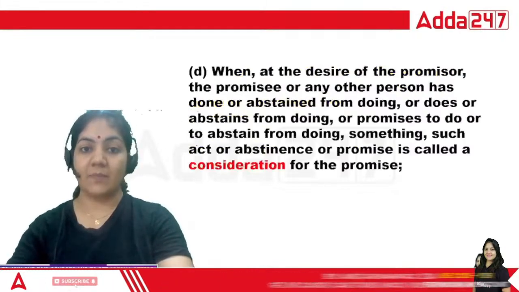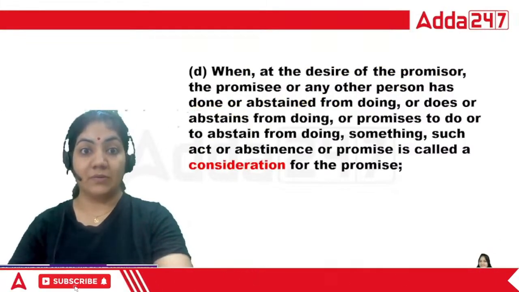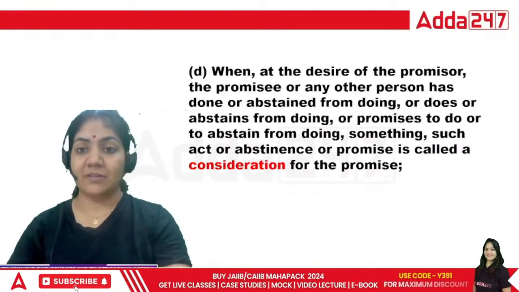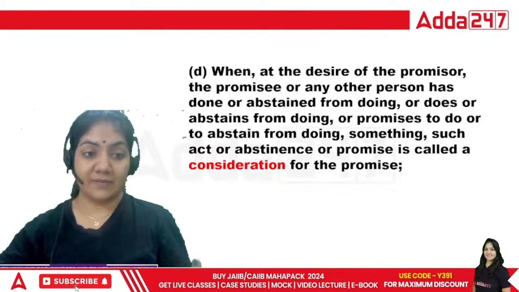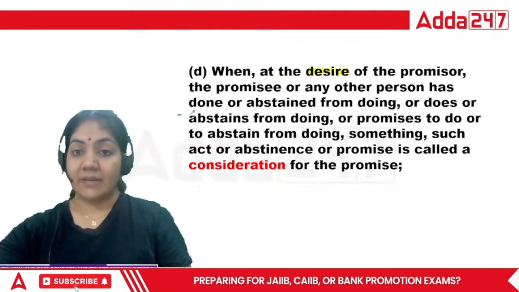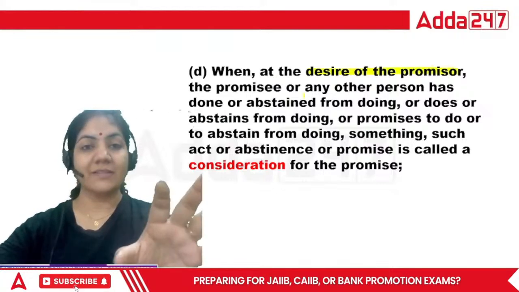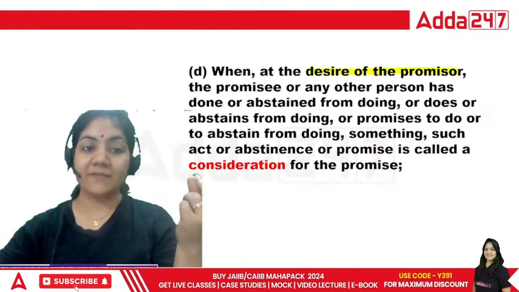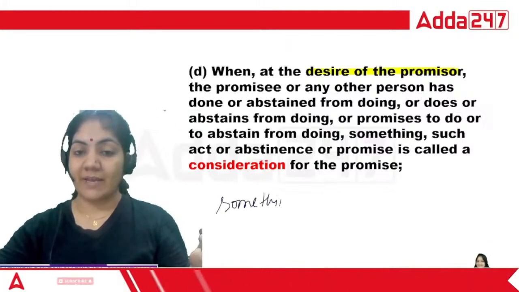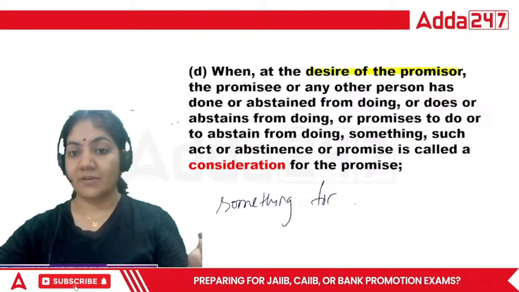Done, guys? Now, what is this? This is consideration. And see the definition that is written in your act. This is the definition of consideration. When at the desire of the promisor, first of all, see the definition, because what have I taught you, what is consideration? Consideration means, something for something.